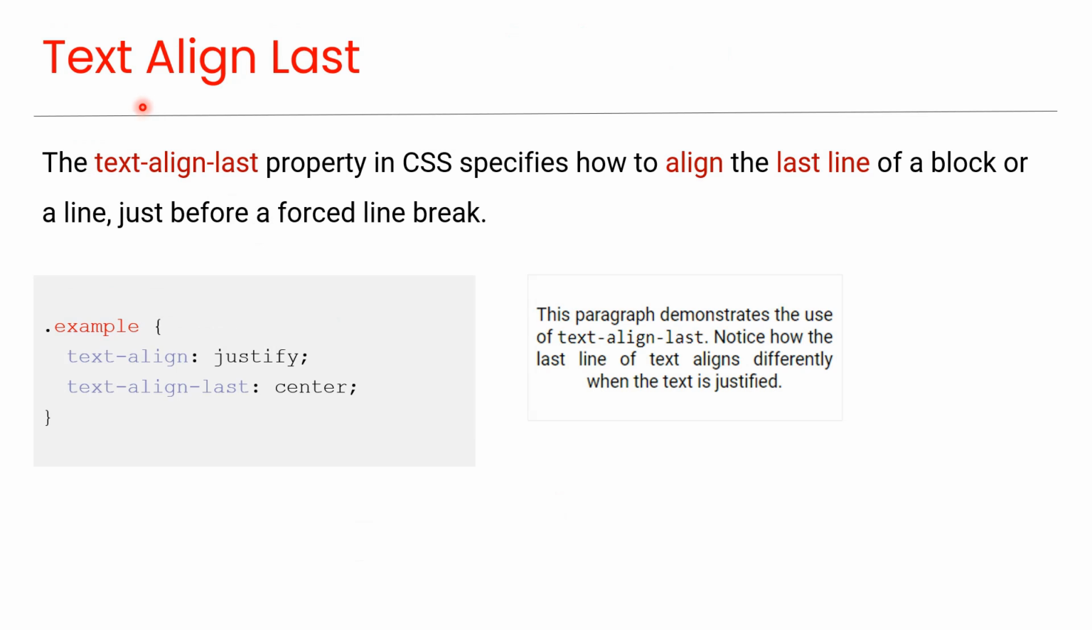Text align last. The text align last property in CSS specifies how to align the last line of a block or a line just before a forced line break, as you can see in this code. And you can see the preview here.